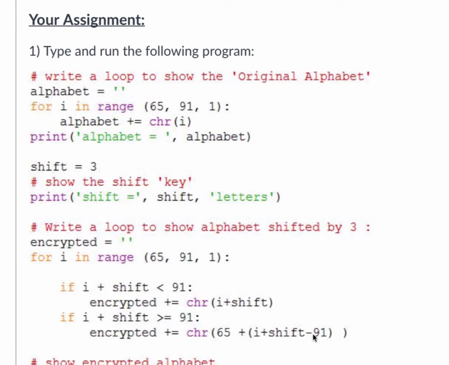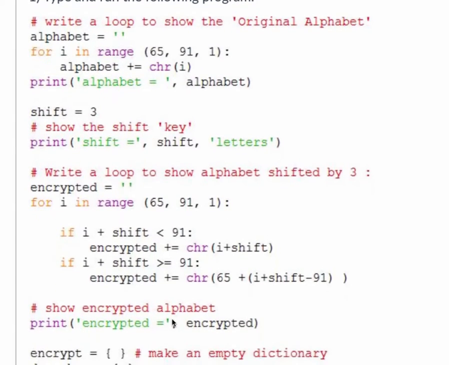We're going to subtract 91 from that number that we get, and we're basically telling it, okay, if you go all the way to the Z, then wrap around and go back to the A. So if you go 1 over, it shows you the A. If you go 2 over the Z, it will show you the B. If you go 3 over the Z, it will show you the C. So that's the purpose of this shift that I have in here. So that's the wraparound.